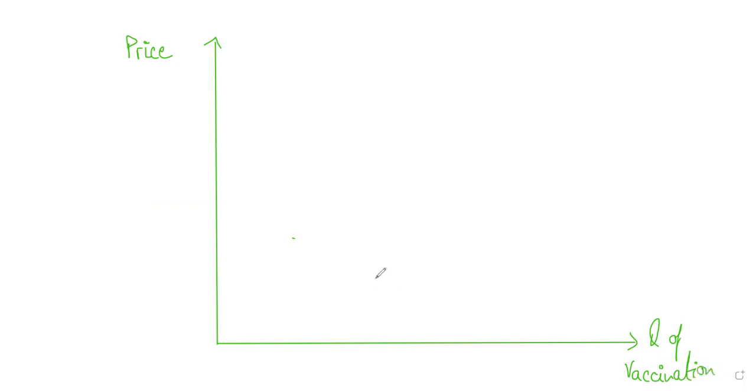Why would government want to give subsidy on a product like this? Because it's a merit good. Now, what's the definition of merit good? A merit good is a good that is beneficial for consumers, but they do not fully realize the benefit, therefore they underconsume. Vaccination is an ideal example.